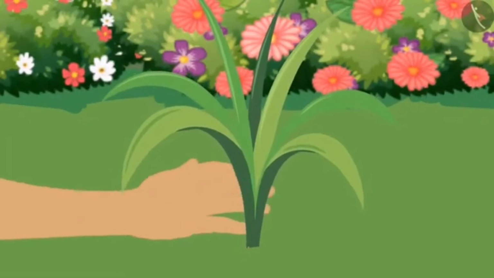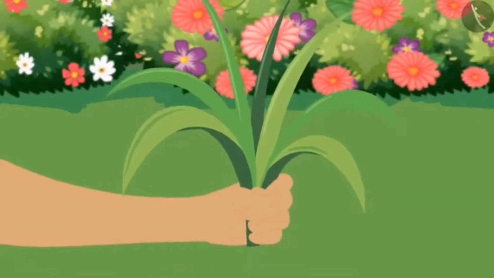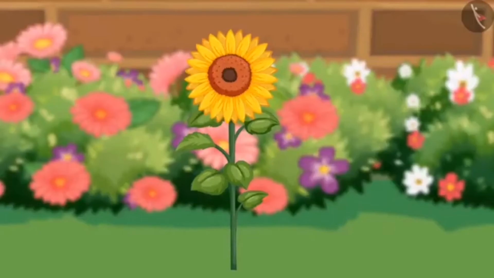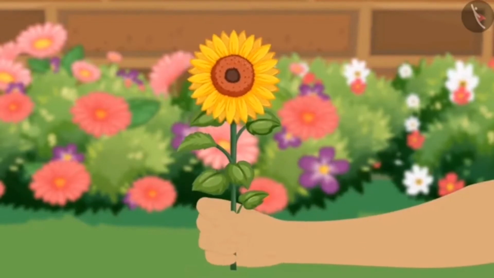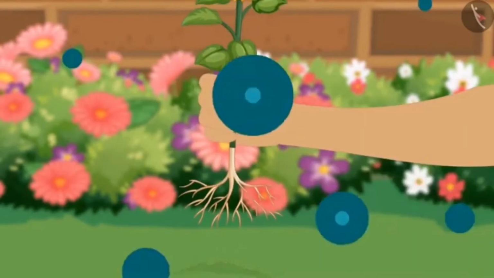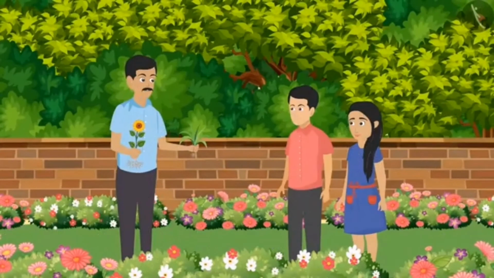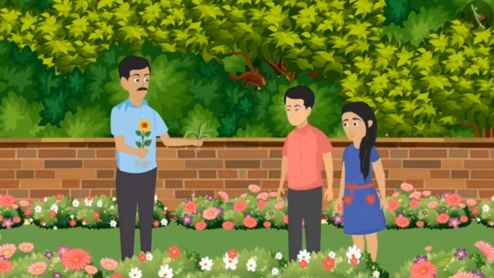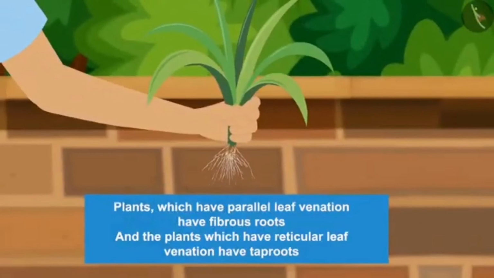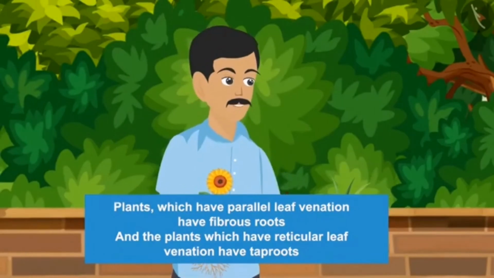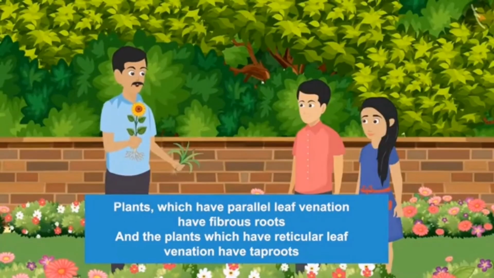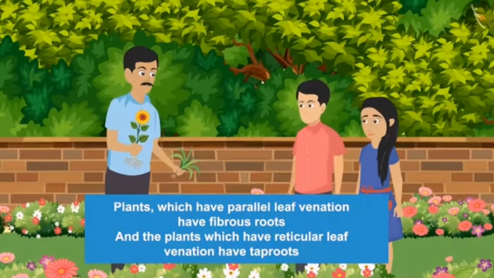Sundar uncle uproots a grass plant carefully with its roots. He does the same with a plant whose leaves have reticular leaf venation. Children, have a look. The grass plants, which have parallel leaf venation, have fibrous roots. And the plants which have reticular leaf venation have tap roots.